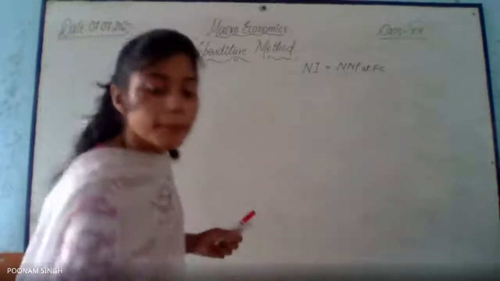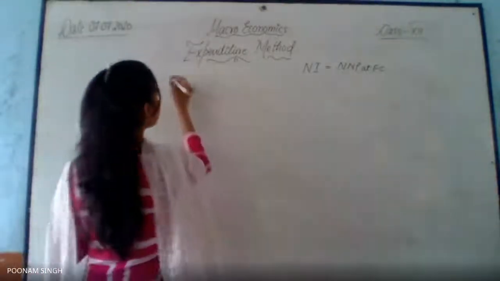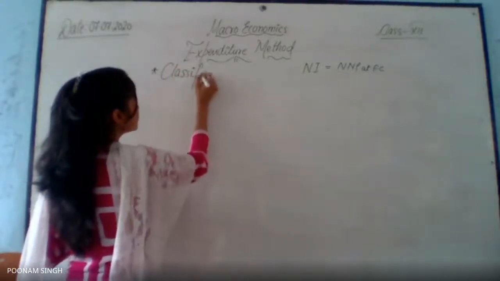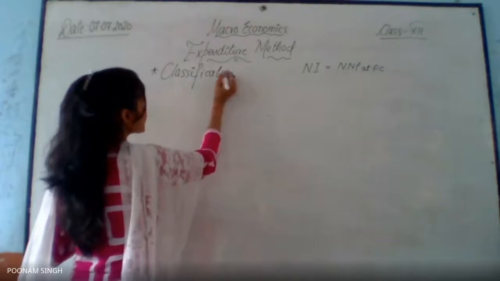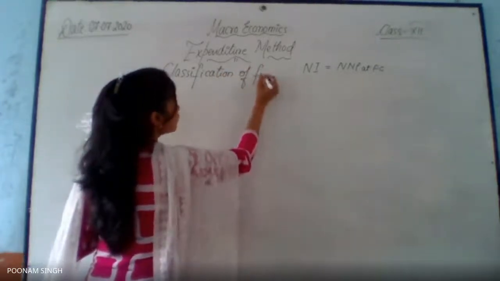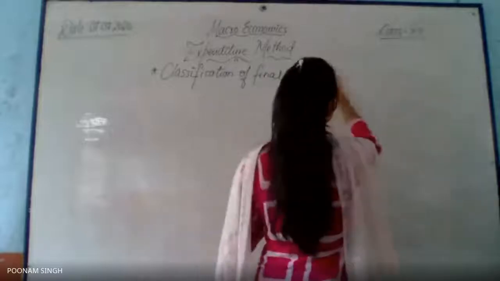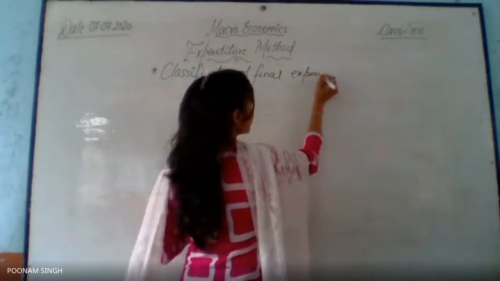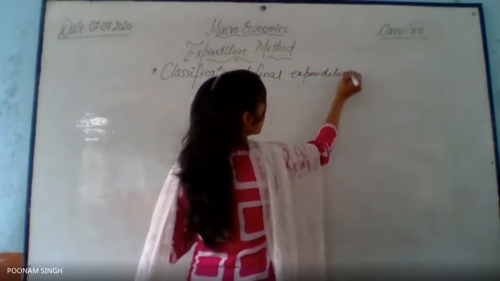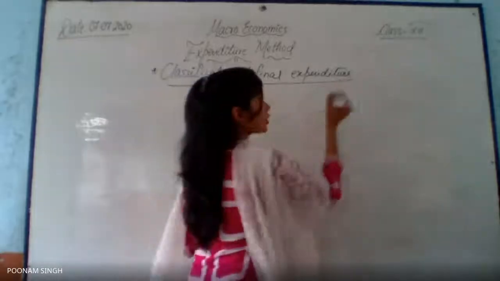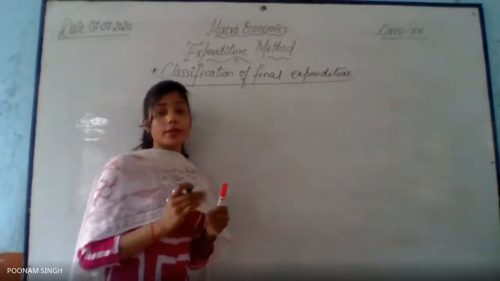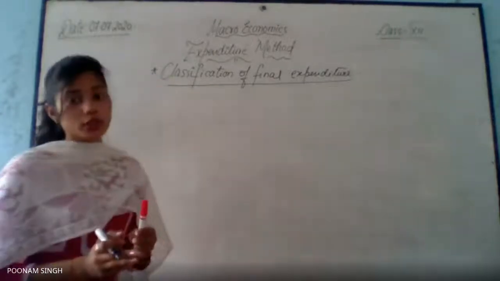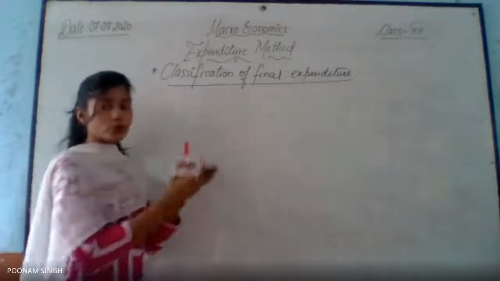We are talking about the expenditure, and let's see the classification of final expenditure. When you are talking about final expenditure, I already told you that expenditure can be done by the consumers, by the producers, and also by the government too. So let's see how we are going to categorize it.